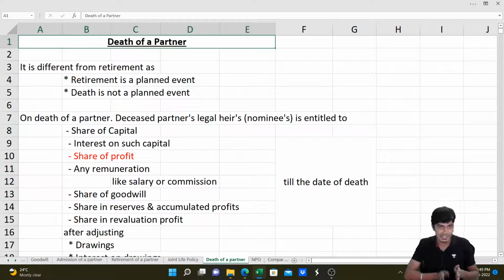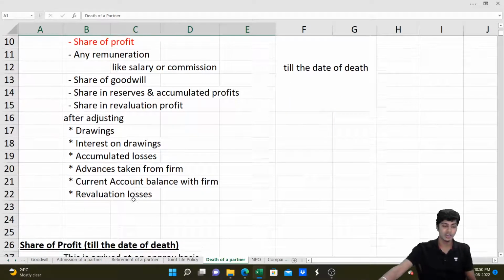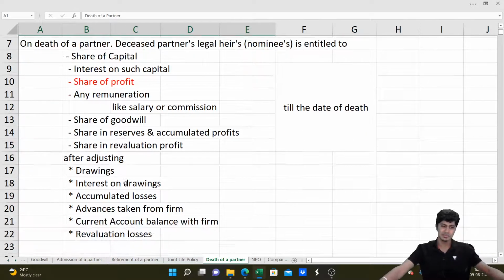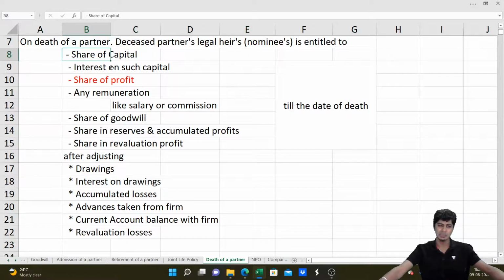So what you need to do is, for the period for which he was a partner in the firm, till the date of death, we need to give him his share of capital as on the date of death, interest on capital till the date of death, share of profit till the date of death, any remuneration that he is eligible to get till the date of death, his share of goodwill as computed on the date of death, share in the reserves, accumulated profits, share in revaluation profit or loss as on that date, interest on drawings. Everything needs to be computed and then given to him.